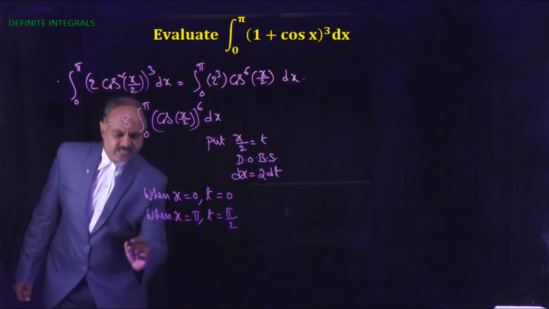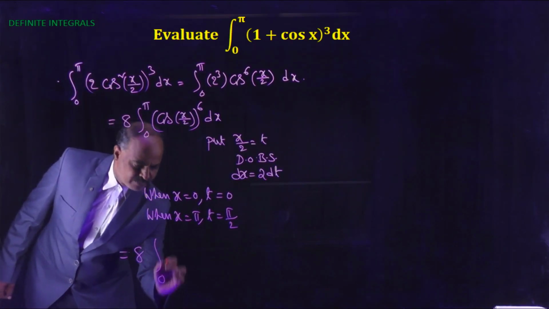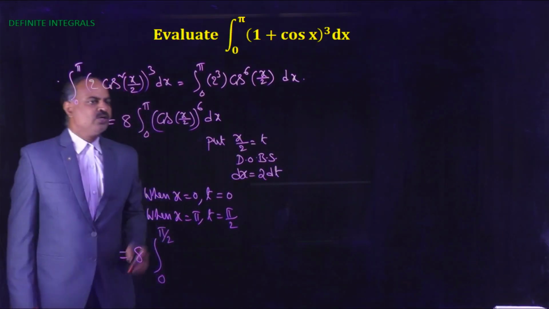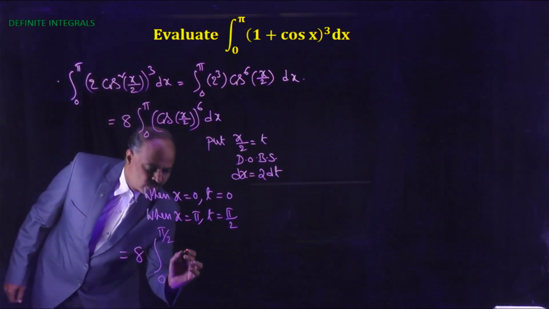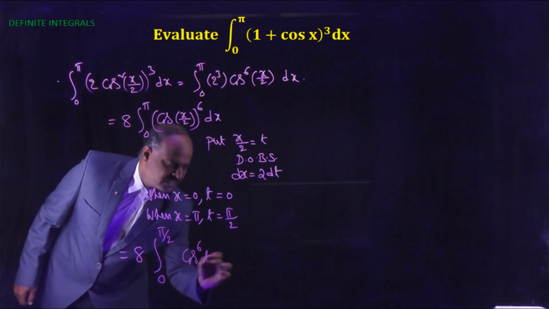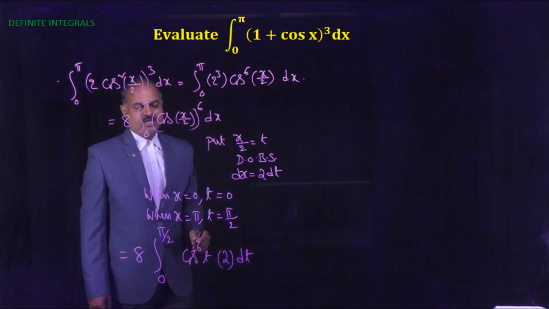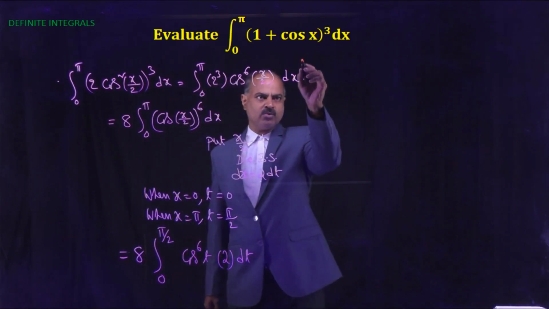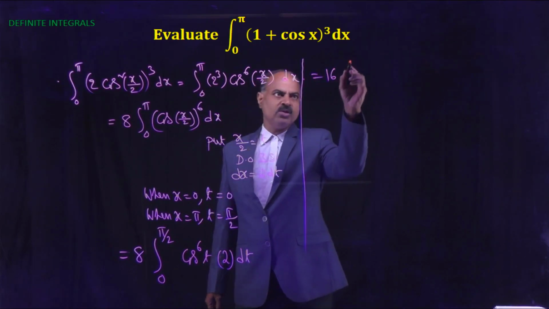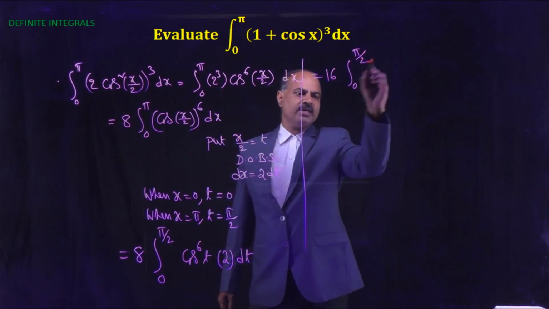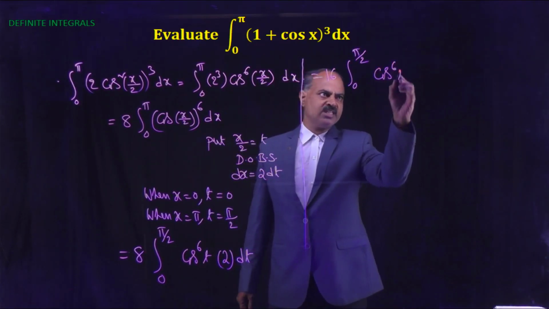Now the given integral becomes 8 into the integral 0 to pi by 2 of cos to the power 6 t into 2 dt. Now this is equal to 16 into the integral 0 to pi by 2 of cos to the power 6 t dt.